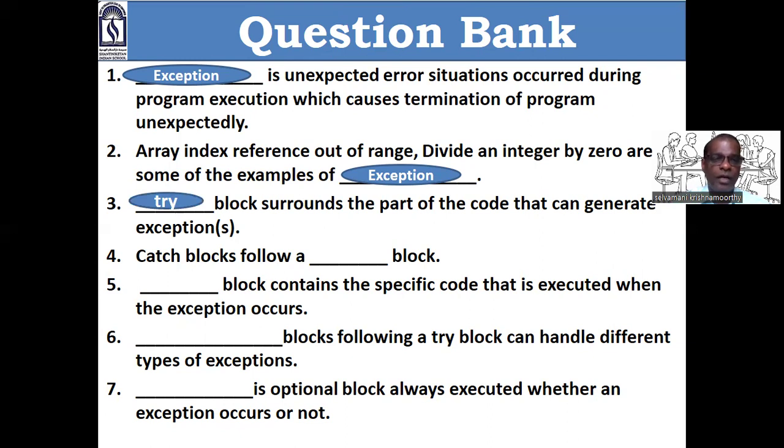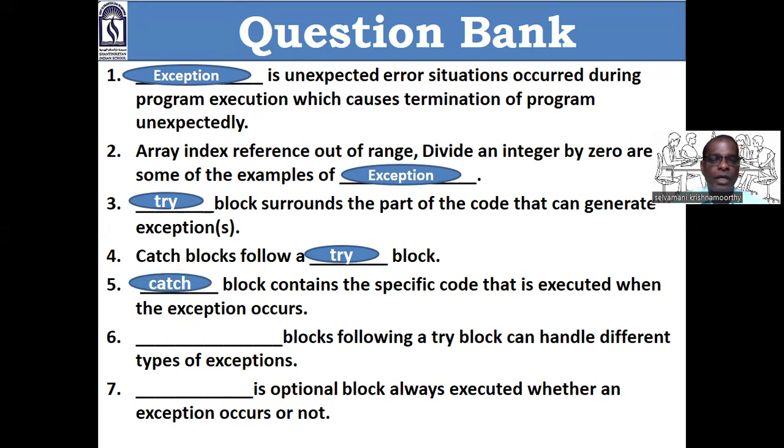Try block. Try block should have the statement which can generate exception. Catch block follows dash block. First try, then catch. Very good. Dash block contains specific code that is executed when exception occurs. Very good.